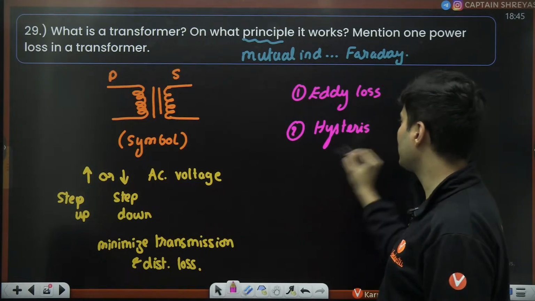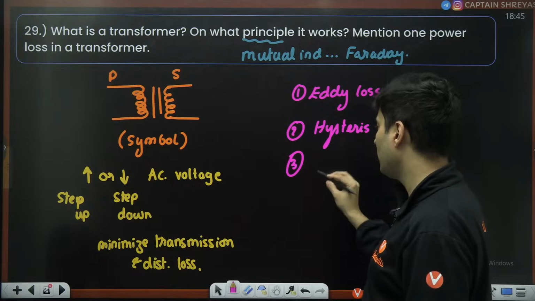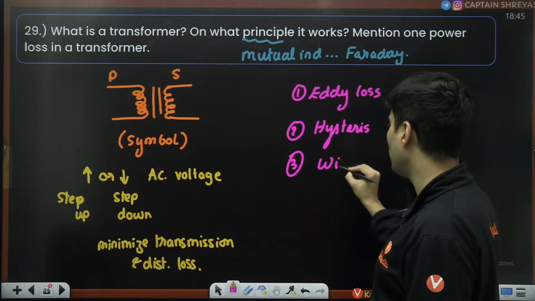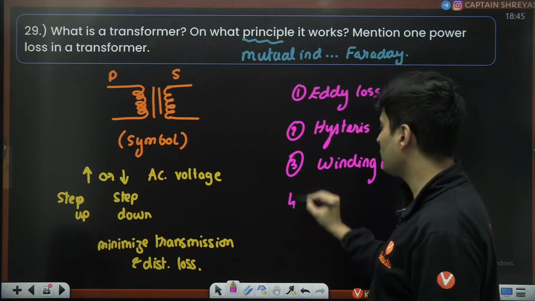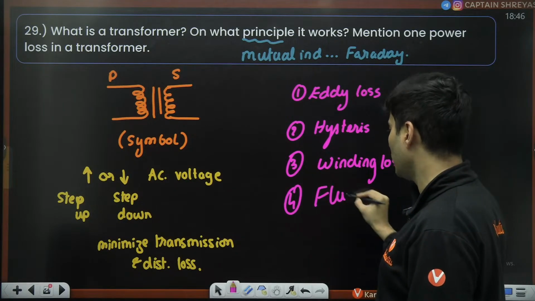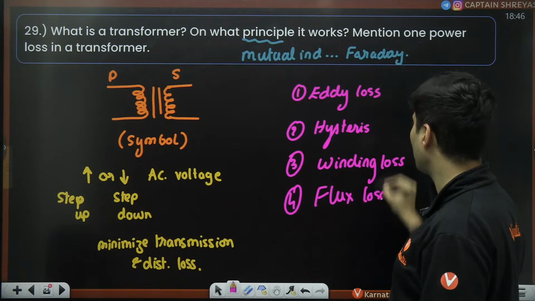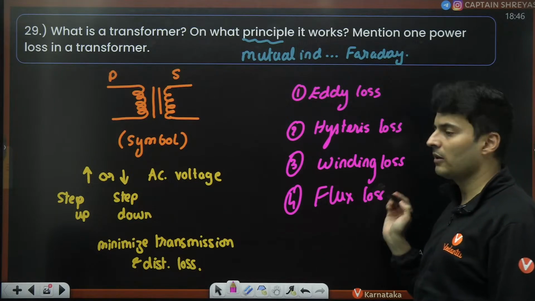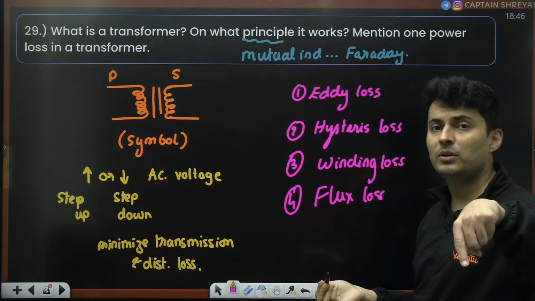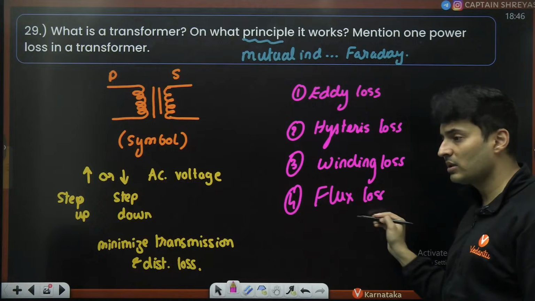Hysteresis loss. The third loss that you can mention is the winding loss. Winding losses. And the last one you can say is flux loss. But you don't have to mention everything because they have asked only one of the losses. Let's say you mention flux loss. Then mention how you reduce the flux loss.